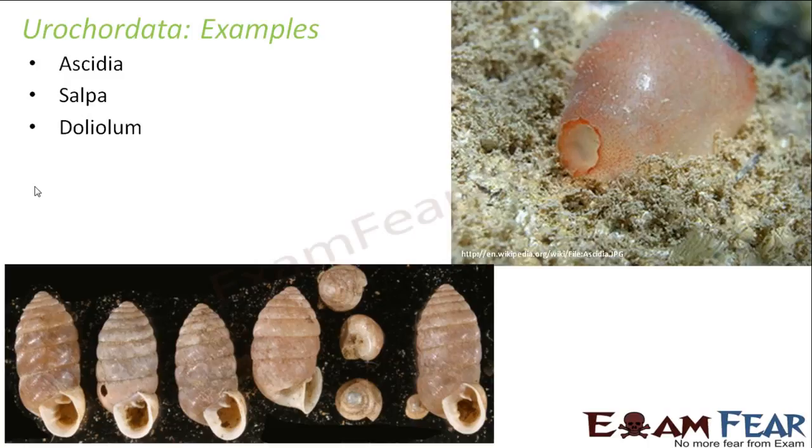In urochordata, we have organisms like this. Sometimes it becomes really hard to believe that they are all chordates. But yes, they are. Even though they don't look like a human being, they still share some of the basic common features because of which they also fall under the same phylum as human beings.